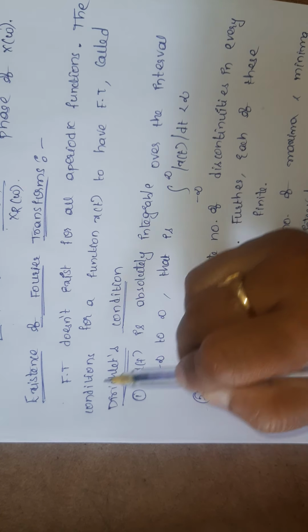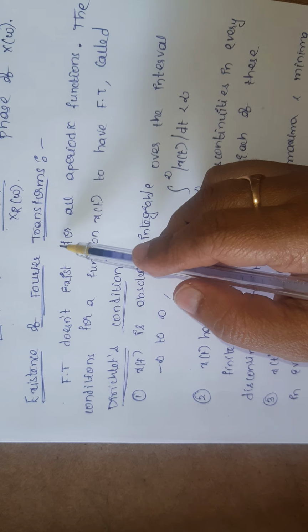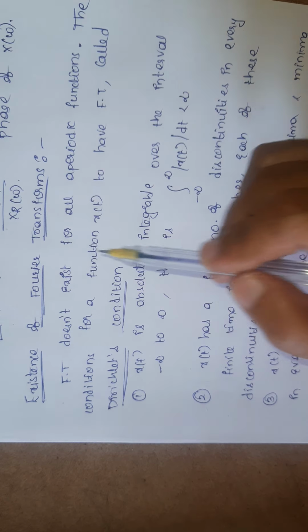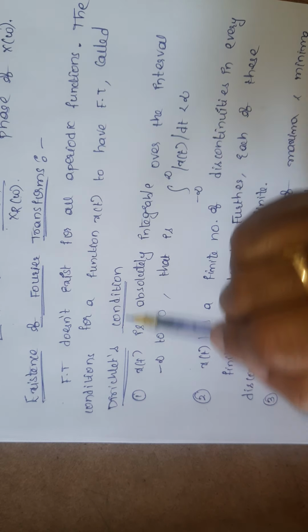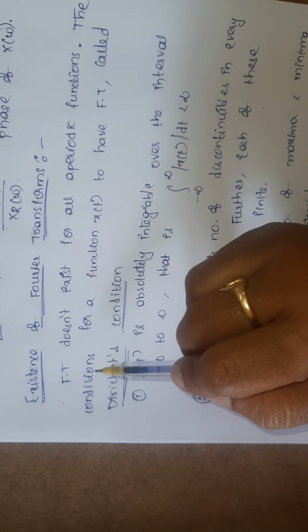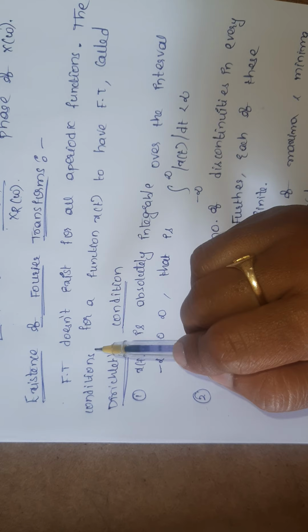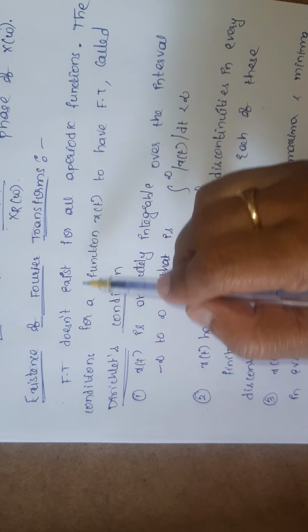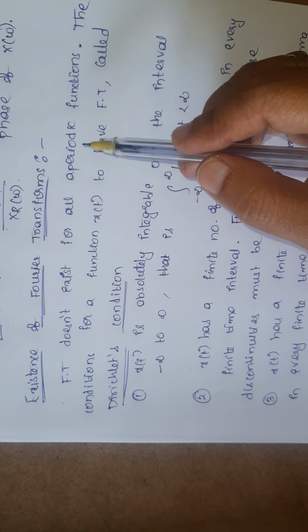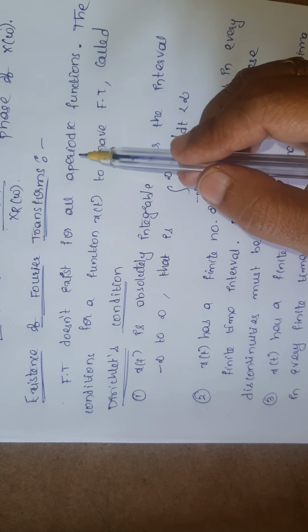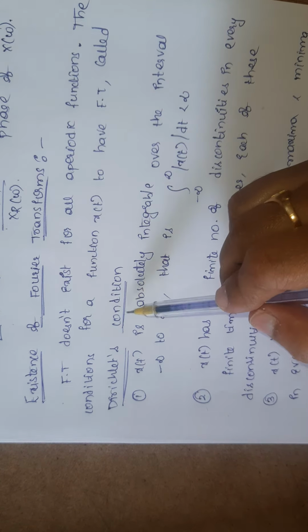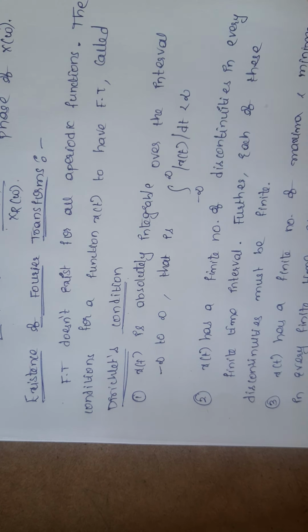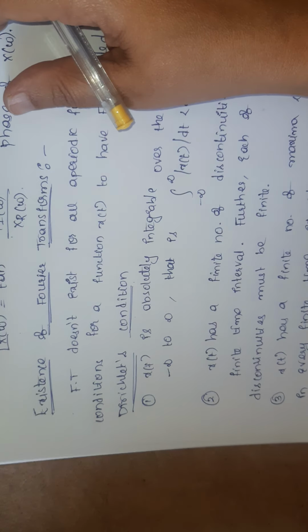In the same way, we can apply the Fourier transform to both periodic and aperiodic signals, but not all signals have a Fourier transform. The Fourier transform doesn't exist for all aperiodic functions. If and only if they satisfy these conditions, that is, Dirichlet's conditions, can we apply the Fourier transform. And what are those conditions?